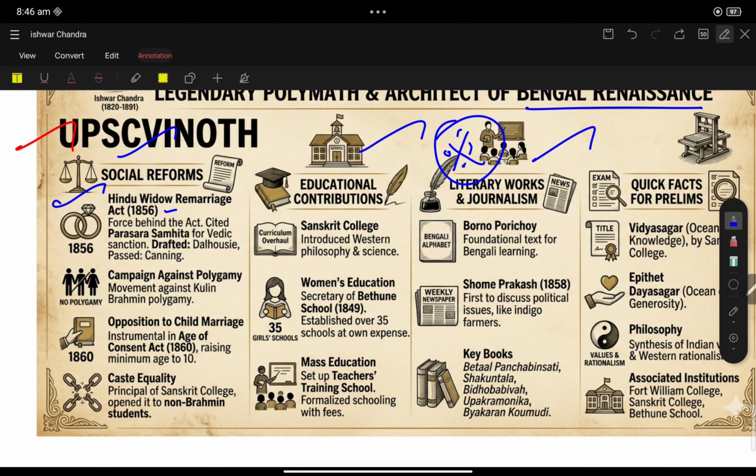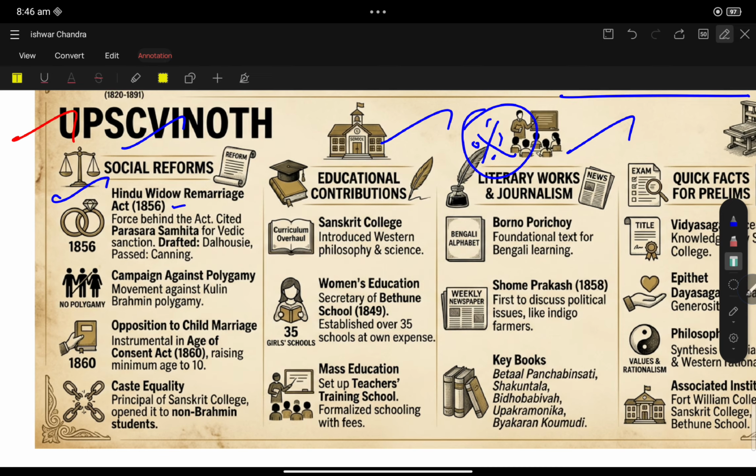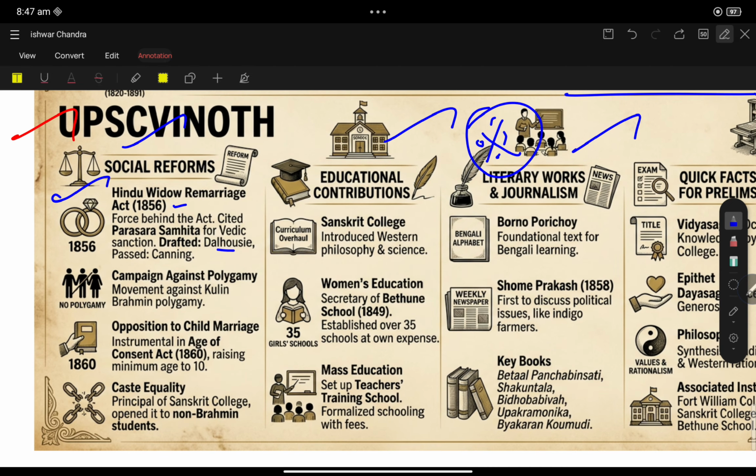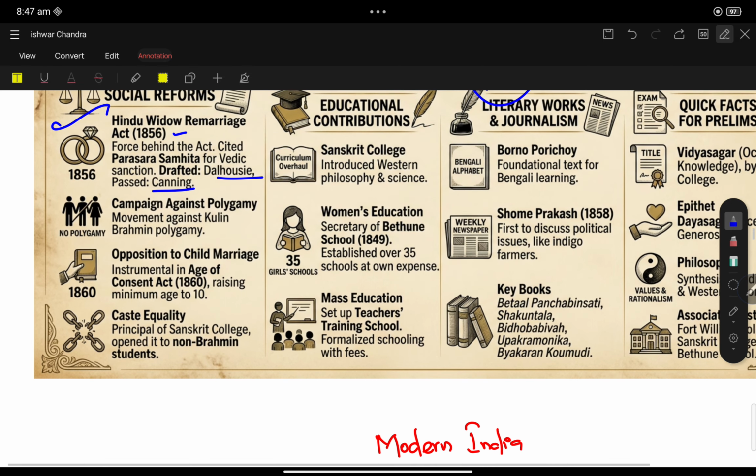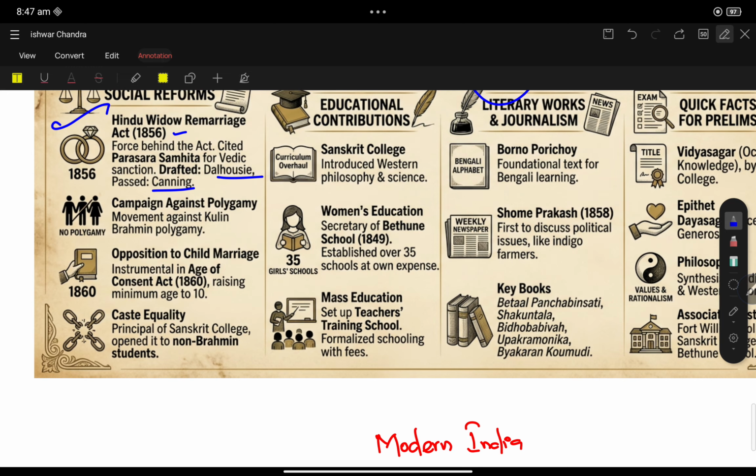He was the force behind the Act, citing the Parashara Samhita for Vedic sanction. It was drafted by Dalhousie and passed by Canning. So here we got another important point for the prelims: the Hindu Widow Remarriage Act was drafted by Dalhousie but passed by Canning. Next, the campaign against polygamy, one man marrying multiple women, a movement against Kulin Brahmin polygamy.